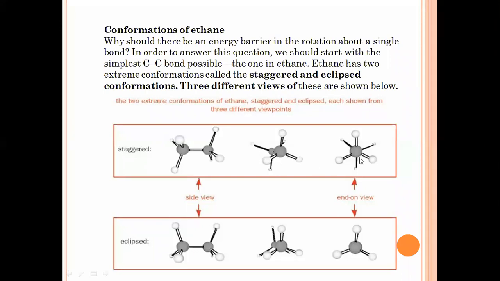Again, if I rotate this carbon in this way, the carbon atom which is lagging behind, the carbon atom which goes away from me, is totally hidden behind this bigger carbon atom, the one which is closer to me. The next carbon atom is totally hidden. So these three are the staggered conformations of the ethane molecule.